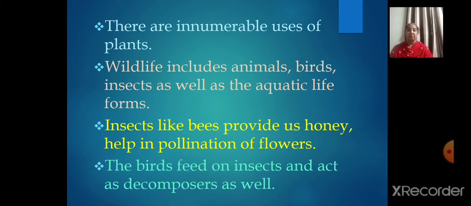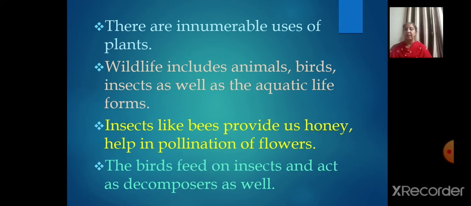They give us oxygen, which is most important for breathing. They protect soils essential for growing crops, act as shelter belts, help in the storage of underground water, and give us fruits, nuts, turpentine oil, gum, medicinal plants, and the most important thing, the paper that we use in our day-to-day life. If we keep on counting, there are innumerable uses of plants, and we can add many more.